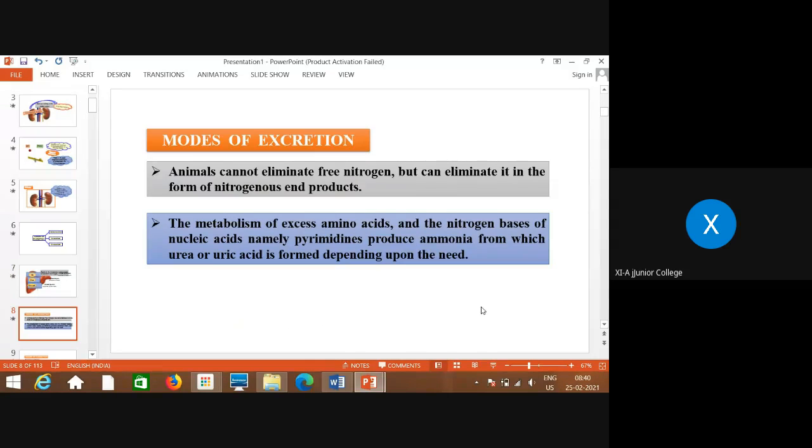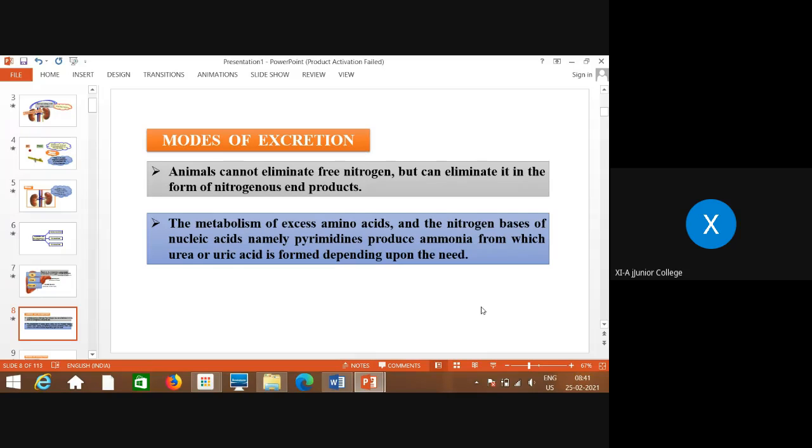Animals cannot eliminate free nitrogen, but can eliminate it in the form of nitrogenous end products. The metabolism of excess amino acids and nitrogenous bases of nucleic acids, mainly pyrimidines, produces ammonia, from which urea or uric acid is formed depending on the need.